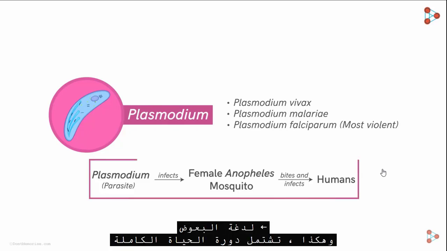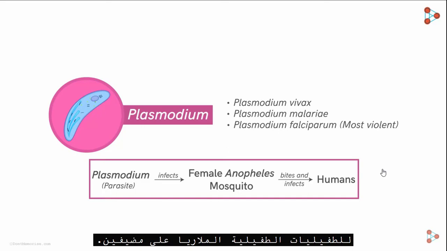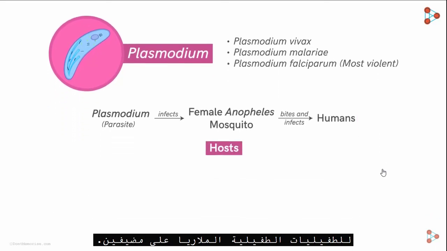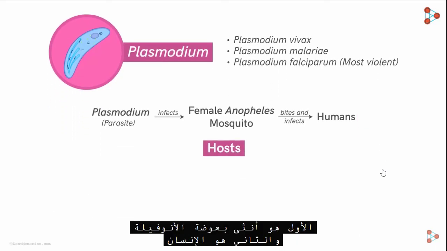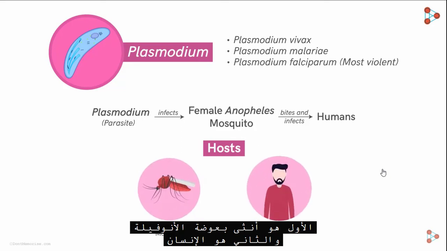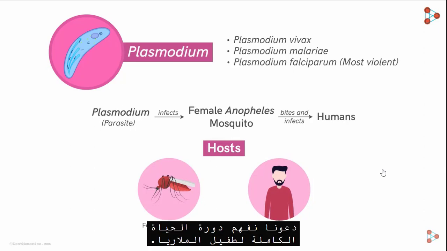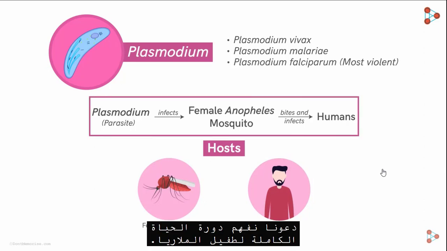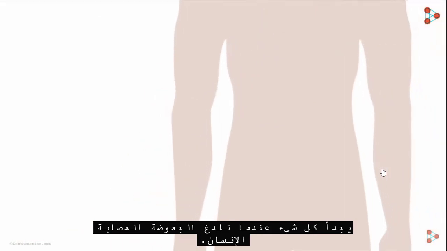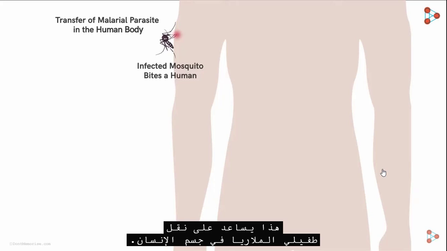Thus, the complete life cycle of the malarial parasitic protozoa involves two hosts. The first one is the female Anopheles mosquito and the second one is the human host. Let's understand the complete life cycle of the malarial parasite. It all begins when an infected mosquito bites a human. This helps transfer the malarial parasite into the human body.